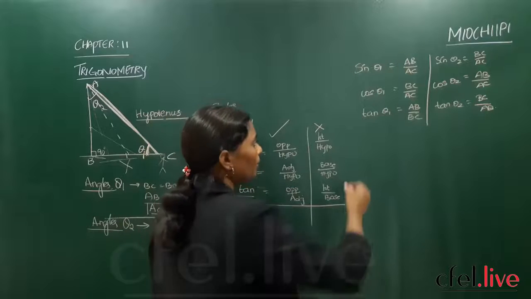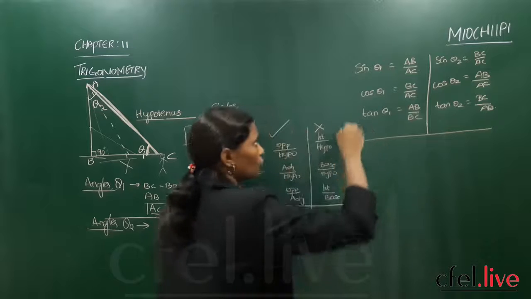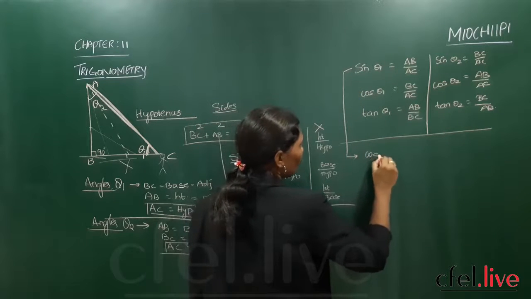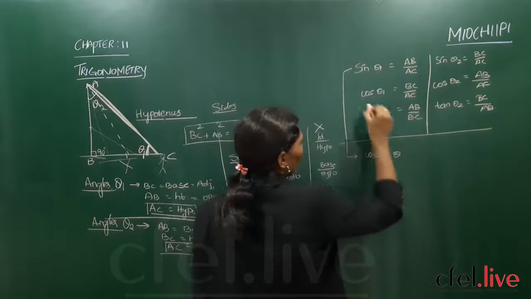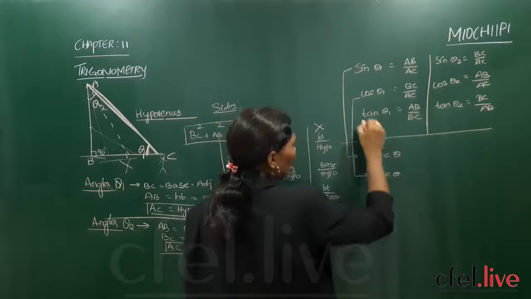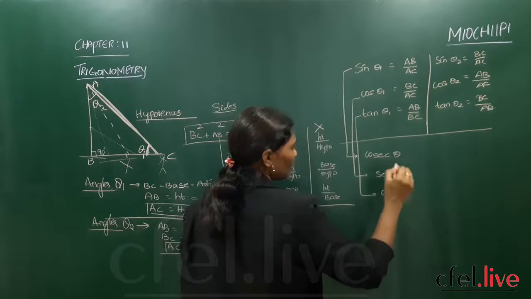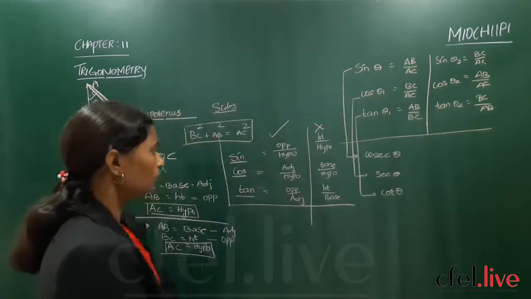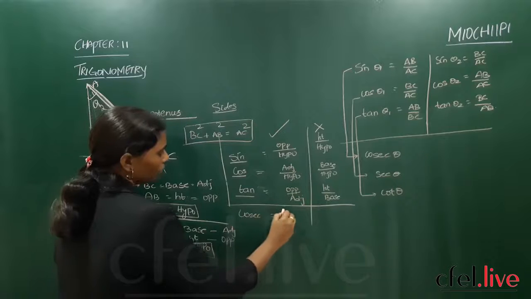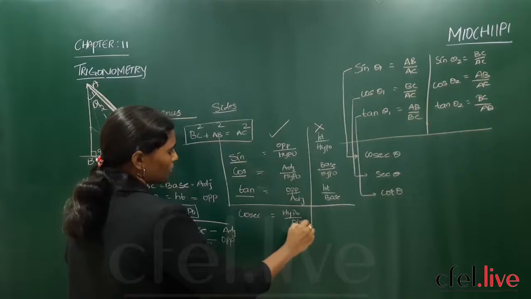Got it? Now I am entering into the reciprocals of these three main ratios. The reciprocal of sine is nothing but cosec theta. Cos reciprocal is sec theta. Tan reciprocal is cot theta. Right? So here cosec means hypotenuse by opposite.